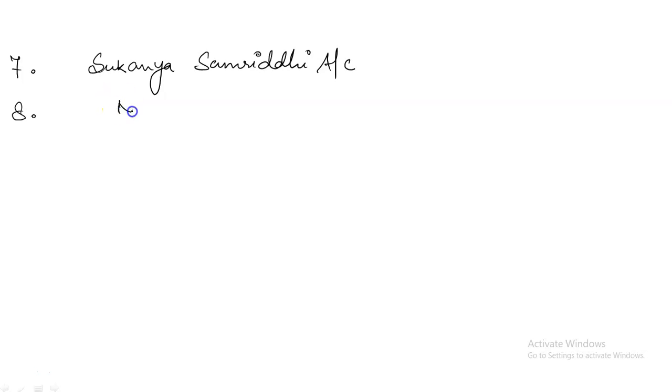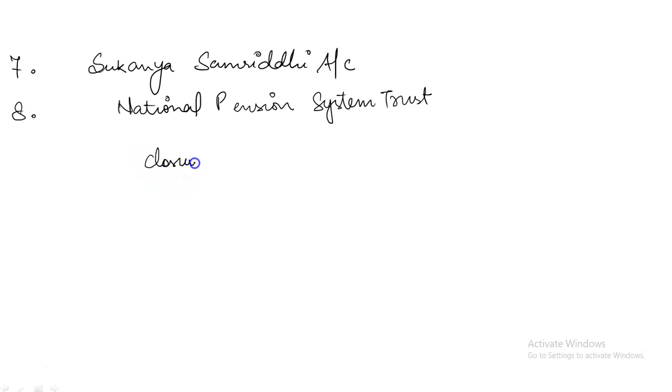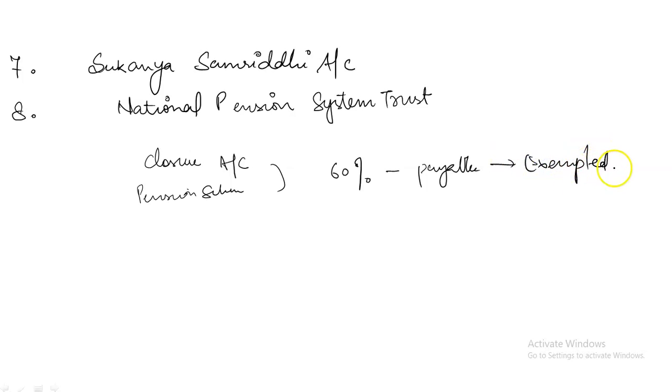Then payment from National Pension System Trust. Any amount of payment received from this on account of closure of account. If a pension account has been opened and the account is being closed, or the pension scheme is being opted for, then 60% of the amount payable will be exempted, and the rest of the 40% will be taxable.